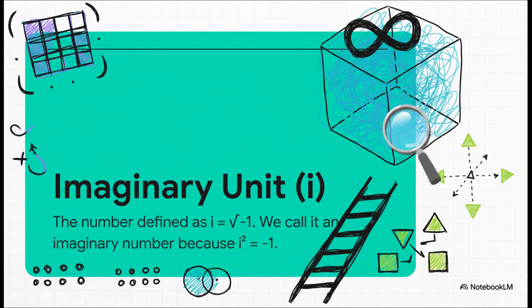So what did mathematicians do? Well, what they do best, they invented a new tool. They just defined a new number, they called it i, the imaginary unit, and said its job was to be the square root of -1. All of a sudden, the impossible was possible. And here's the kicker. These imaginary numbers are absolutely essential for things we use every single day, like processing the signals for our Wi-Fi and cell phones.